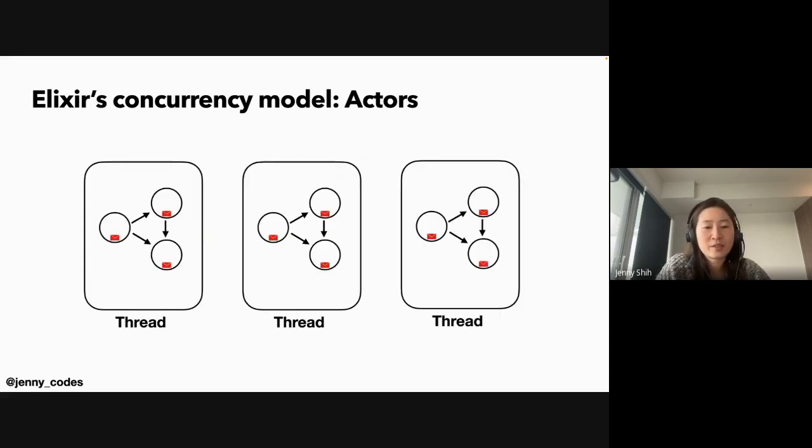And this is what it looks like when running with multiple threads. One reason that Elixir is great at this is that it doesn't need to worry about the state problem, so it doesn't need a lock like Ruby does.